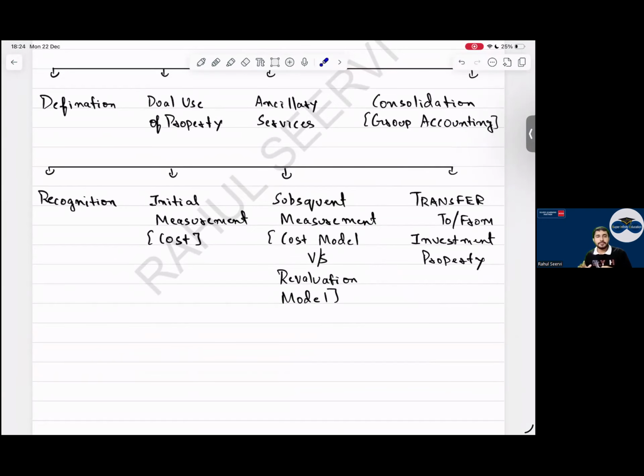You will not believe me, but I have seen in the September attempt IAS 23 coming for 8 marks in SBR, and in the December attempt IAS 16 coming for 12 marks. So understand that each and every part is important for SBR, also for FR students.